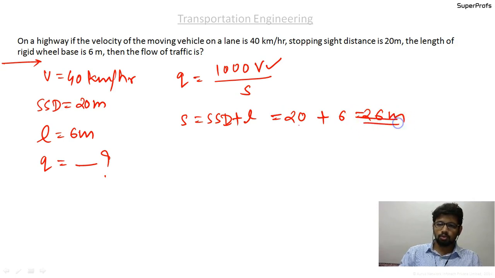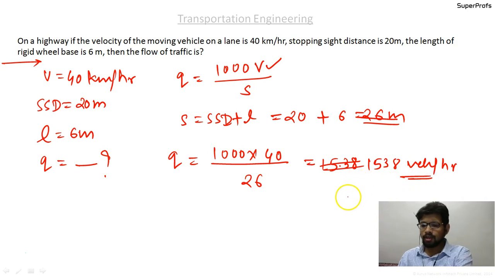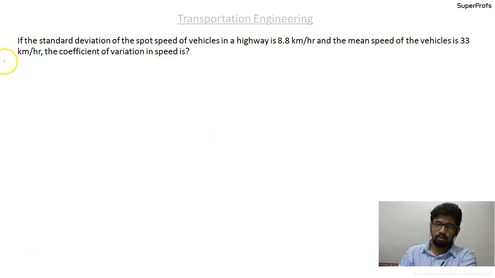Okay, so the Q value will be equal to 1000 into 40 upon the S value 26, which stands for, please calculate, 1538 vehicles per hour. Okay, 1538 vehicles per hour. So guys, the questions are really simple on this concept, and you should do it really well before going for exam so that you can attempt all such questions.